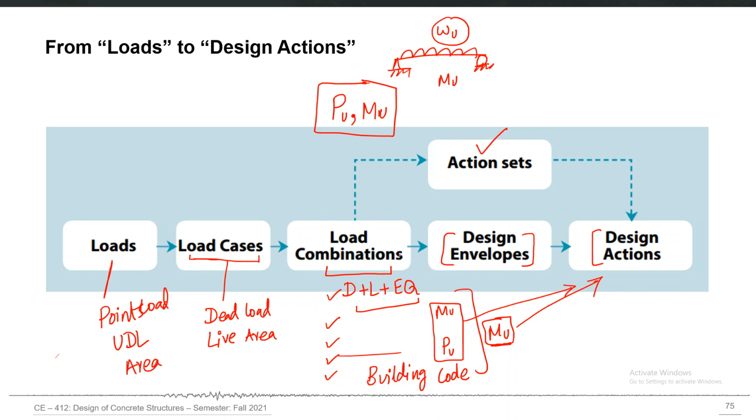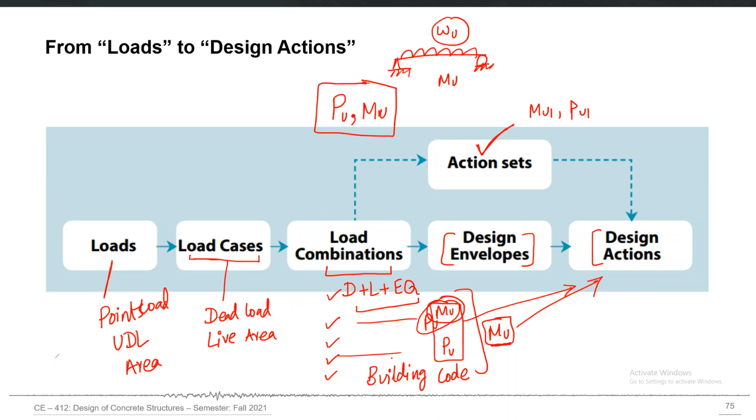Another parallel option can be that you pick the maximum MU value corresponding to that controlling load combination, and then use the same PU value from the same combination, although it is not maximum, and take that MU and PU as one action set. So MU1, PU1 will be your one action set, and then perform the design.